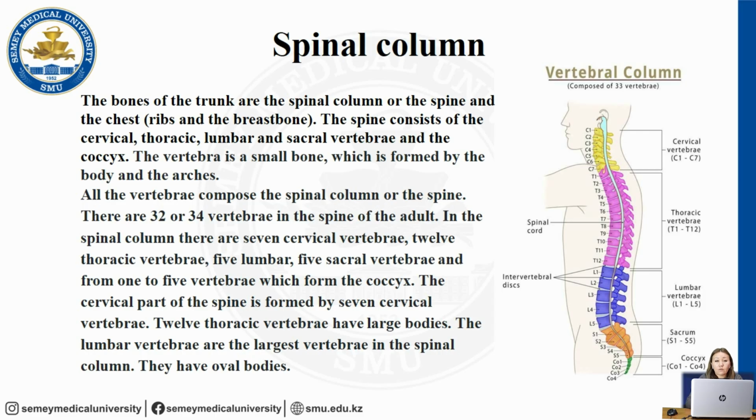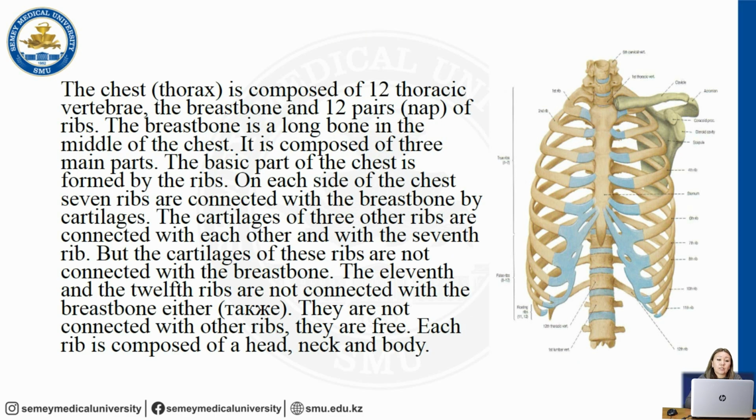They have oval bodies. The chest or thorax is composed of 12 thoracic vertebrae, the breastbone and 12 pairs of ribs. The breastbone is a long bone in the middle of the chest. It is composed of 3 main parts. The basic part of the chest is formed by the ribs. On each side of the chest, 7 ribs are connected with the breastbone by cartilages.